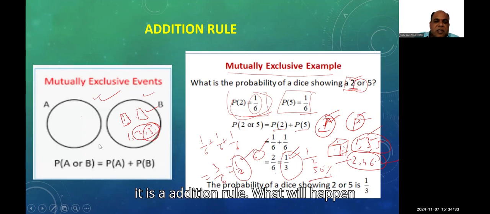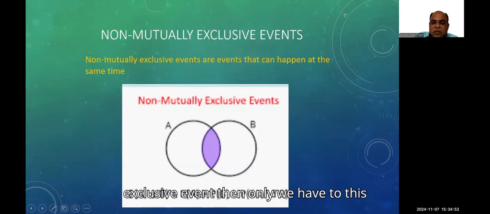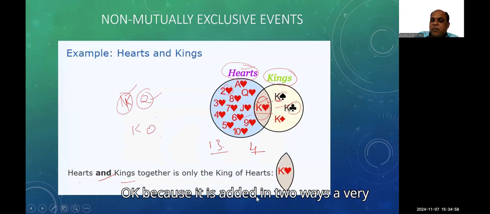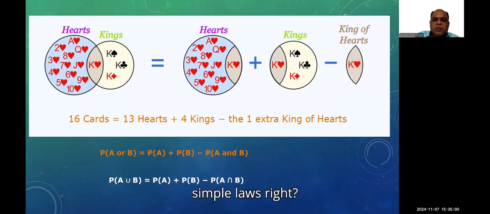Okay, it is an addition rule. What will happen as it is a mutually exclusive event? Probability of A plus probability of B, because there is no intersection part to subtract. Complete A, complete B. That's it. It is very simple. If it is a mutually non-exclusive event, then only this extra thing has to happen, that intersection part needs to be subtracted once. Okay, because it is added in two ways. A very simple logic, right?